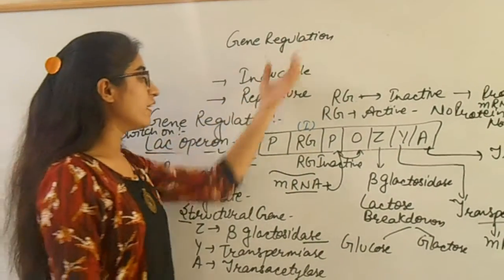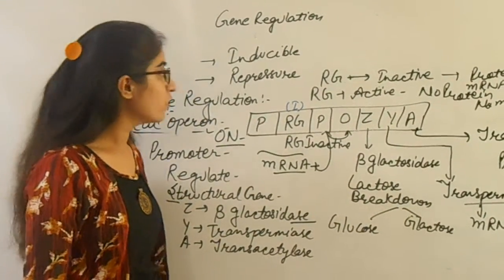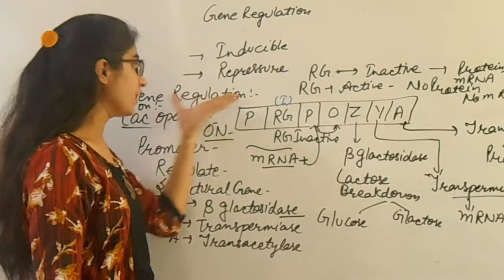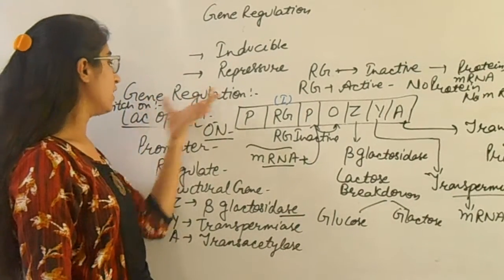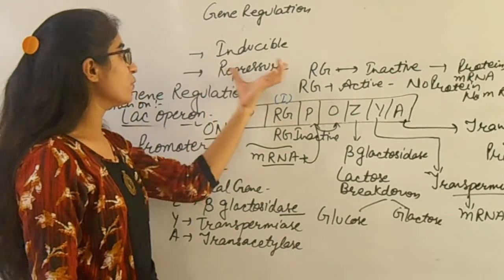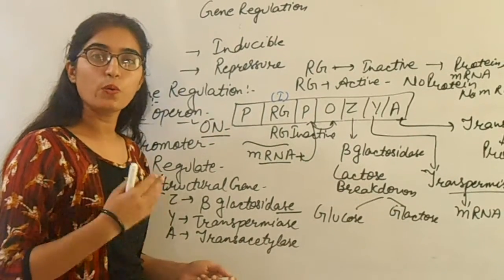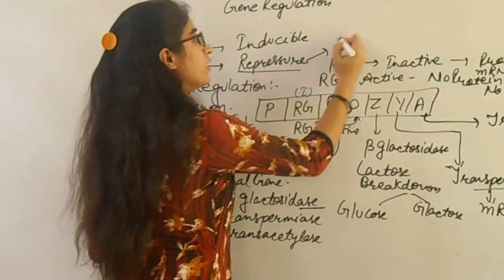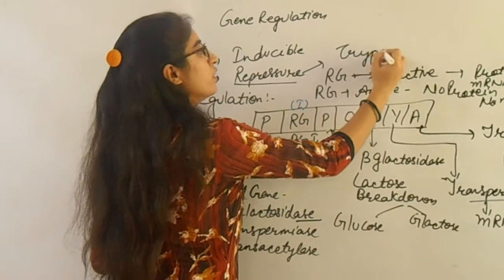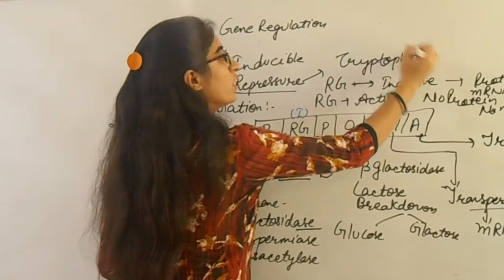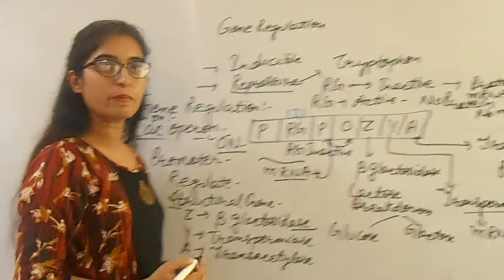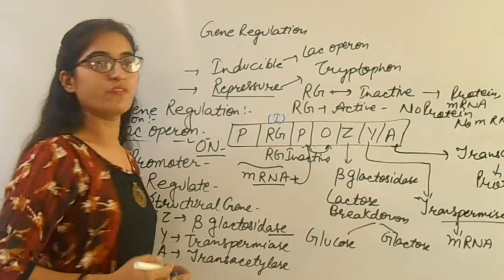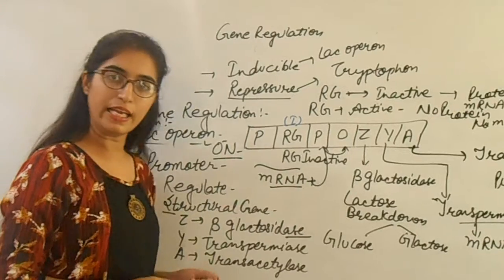So we are discussing gene regulation with the help of lac operon. Here there are two types. Inducible, which we have explained, is the lac operon. But if we use the word repressor, it means something that stops the process. So repressor is the trp operon, the tryptophan operon. But inducible is the lac operon. So this is our topic of gene regulation with the help of lac operon.